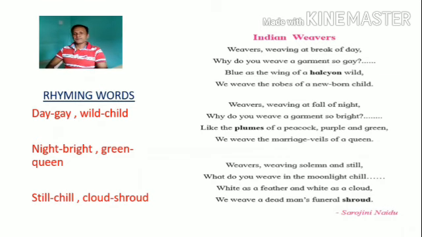Now the correct way of writing the rhyming words is given here. You should not use a comma after each and every word. You should use a comma after the pair of rhyming words. Or you should not use the punctuation mark dash or hyphen in between each and every word.